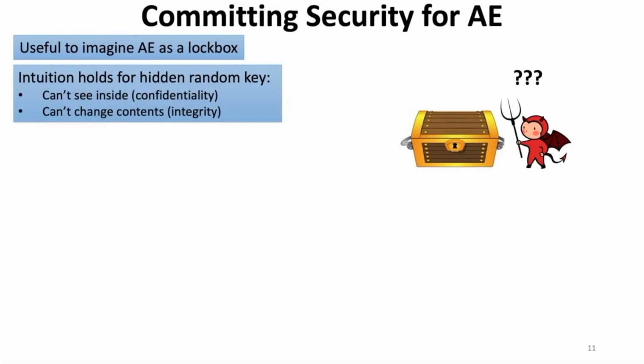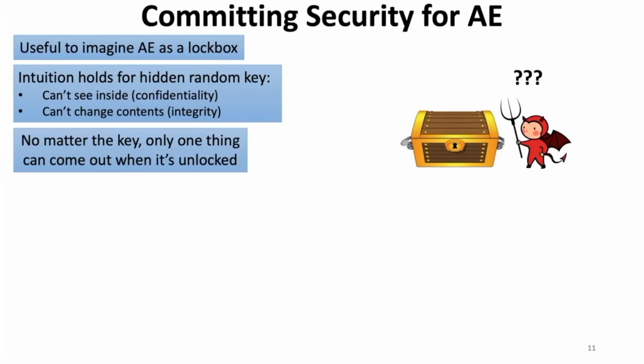And like a physical lockbox, AE should hide the contents of what's inside, confidentiality, and prevent someone with that box from changing what's inside, so integrity. Another property that a physical lockbox has is more similar to committing security for AE, which is that when you try to unlock the box, no matter what key you use, you either fail to open it or you open it and you see what the person who locked the box put in there.